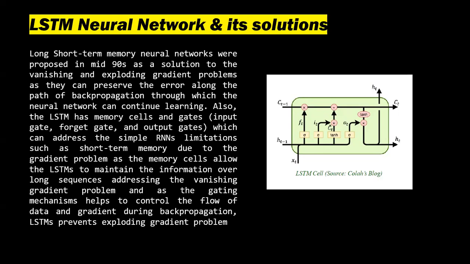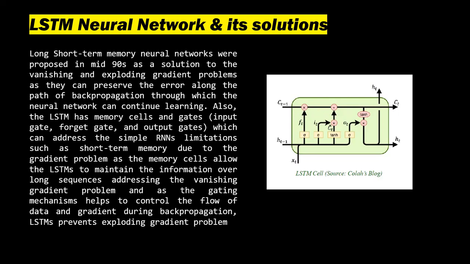as the memory cells allow the LSTMs to maintain the information over long sequences, addressing the vanishing gradient problem. And as the gating mechanism helps to control the flow of data and gradient during backpropagation, LSTMs prevent the exploding gradient problem also. LSTM also has a hidden state, and any later time step can use the information carried from the previous cell step without any reduction, as there is no weight involved in the cell, which causes the LSTM to handle sequential data well.